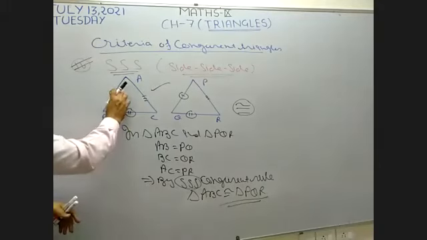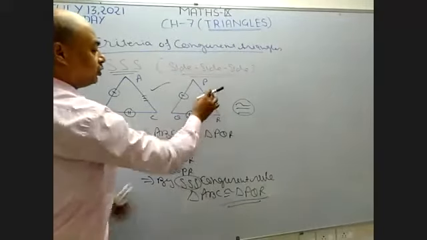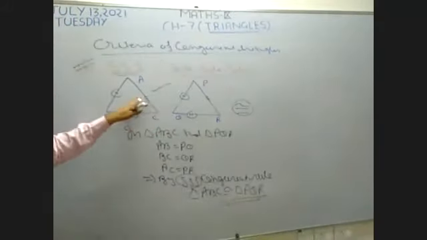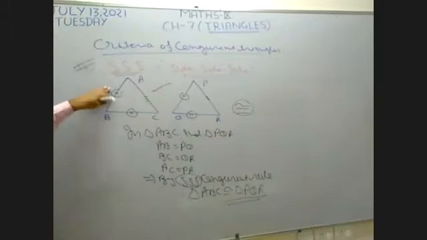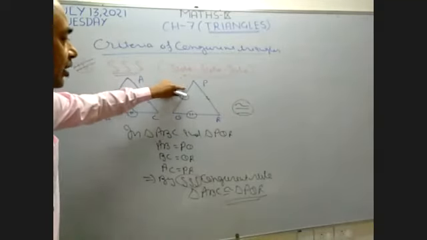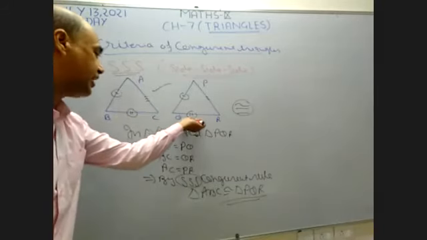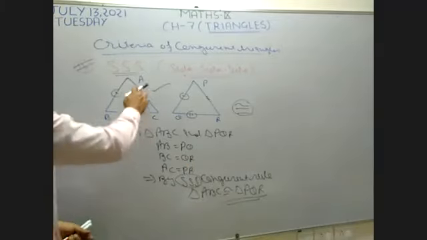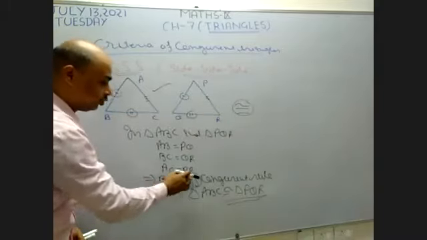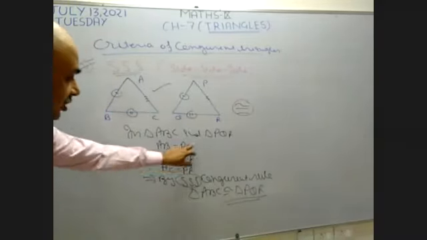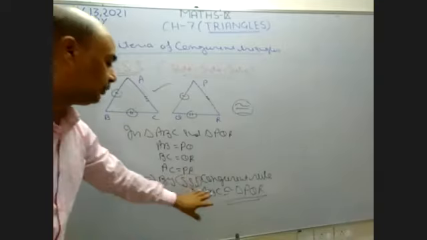I suppose this first side is equal to this first side, the second side is equal to the second side, and the third side is equal to the third side. I suppose all three sides are equal. Now I write here in triangle ABC and PQR. The first side AB of this triangle is equal to the first side of another triangle, PQ. AB equal to PQ. The second side BC is equal to the second side QR, so BC equal to QR. The third side AC is equal to the third side of another triangle, PR. So right here, AC equal to PR. Now all the three sides are equal. By the SSS congruent rule, these two triangles become congruent.